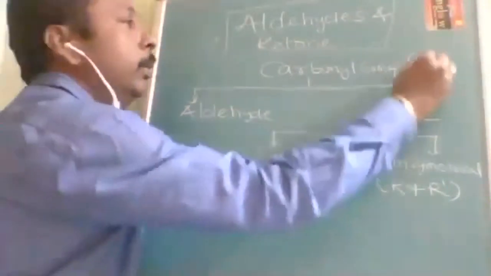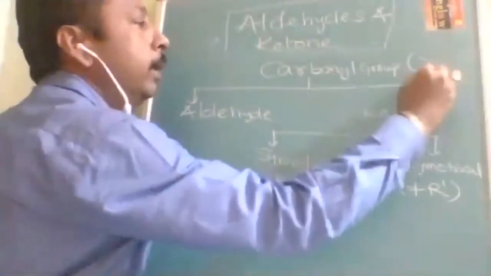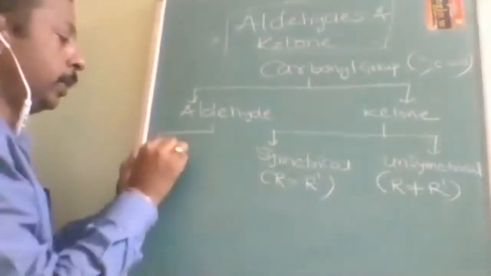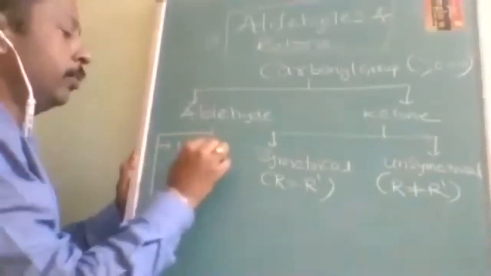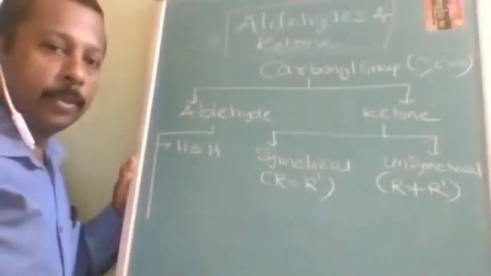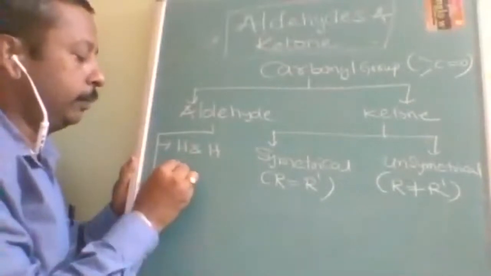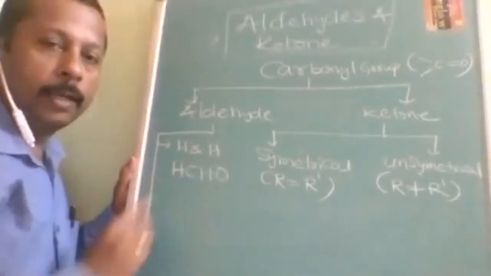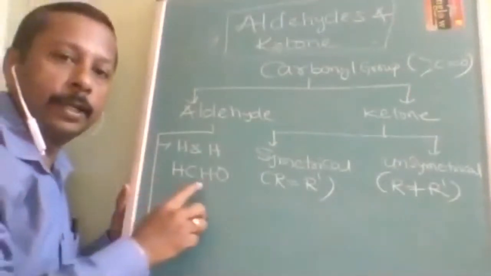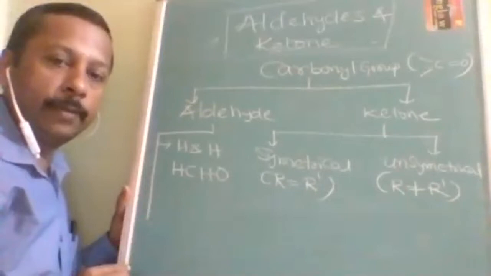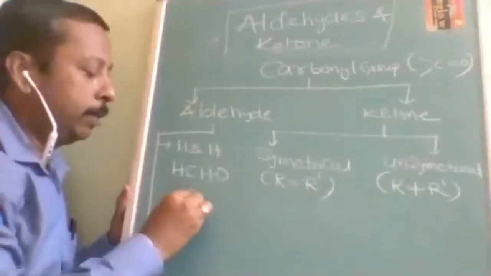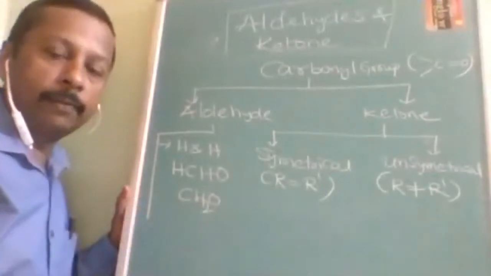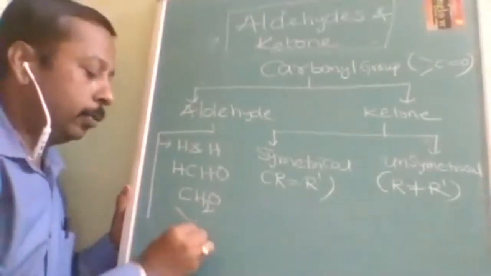So the carbonyl group is a divalent group with sp2 hybridization. In aldehyde, if both are hydrogen, sometimes it is confusing. Most of the time they will write it as HCHO, and sometimes as CH2O. There is a lot of confusion unless you know the structure.